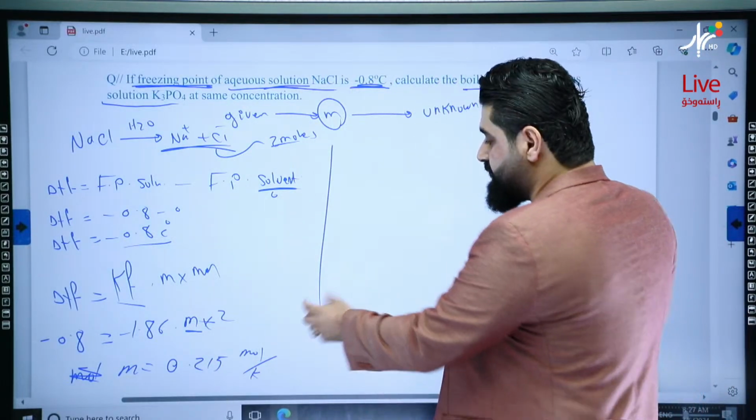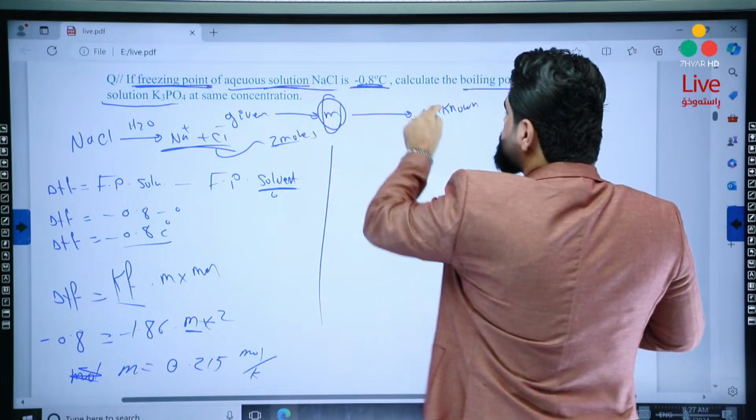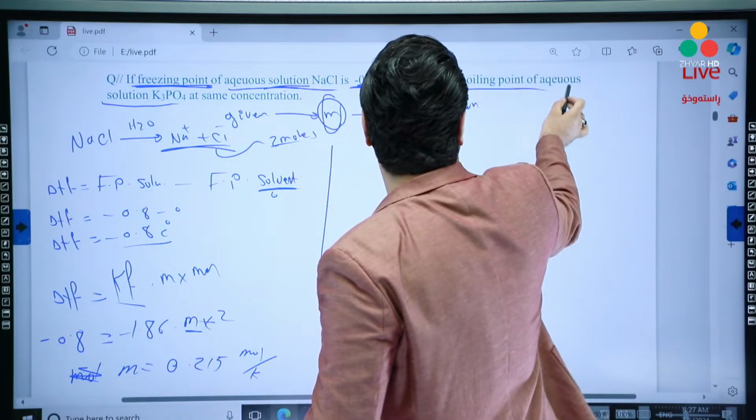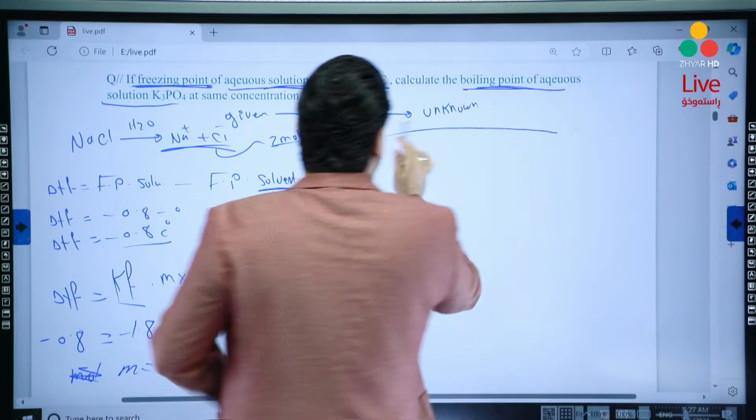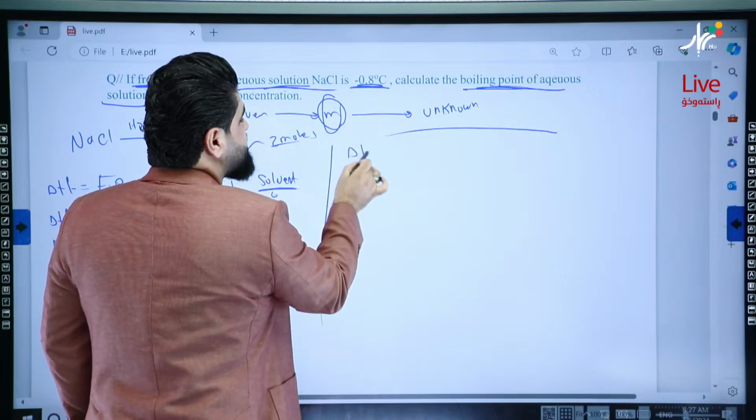Yeah, and then let's change molality into the unknown. What is the unknown? Boiling point. So write the formulas of the boiling point. Delta TB.